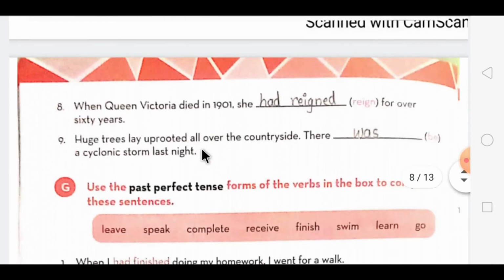Then the eighth one is, when Queen Victoria died in 1901, she had reigned for over 60 years. Now regain, the V3 form will be regained. So had plus V3 form of regain, that is regained. Now here it is mentioned be verb. So for past tense the be verb is was or were according to the sentence. So here it will come was. There was a cyclonic storm last night.